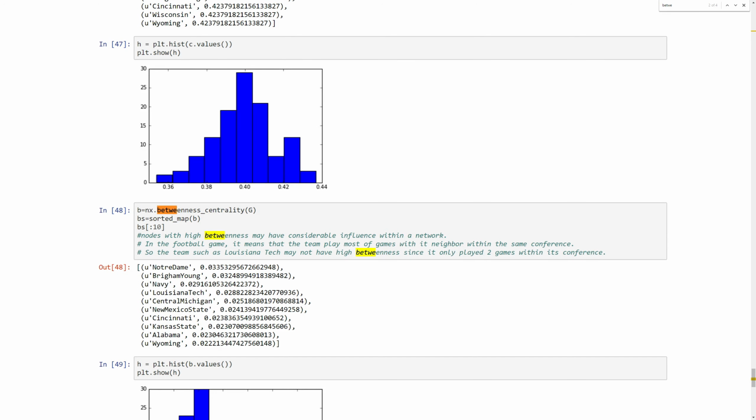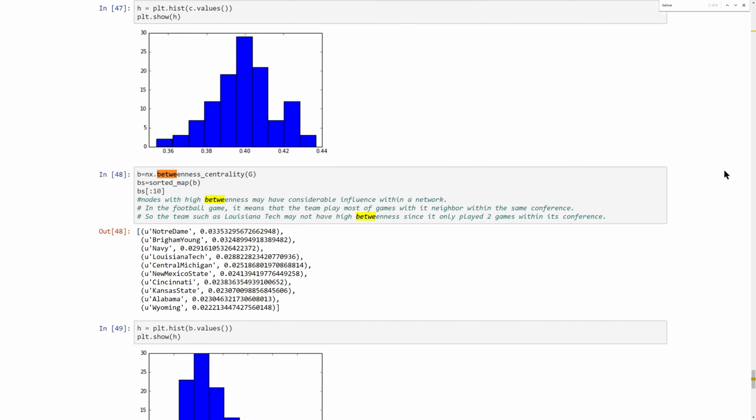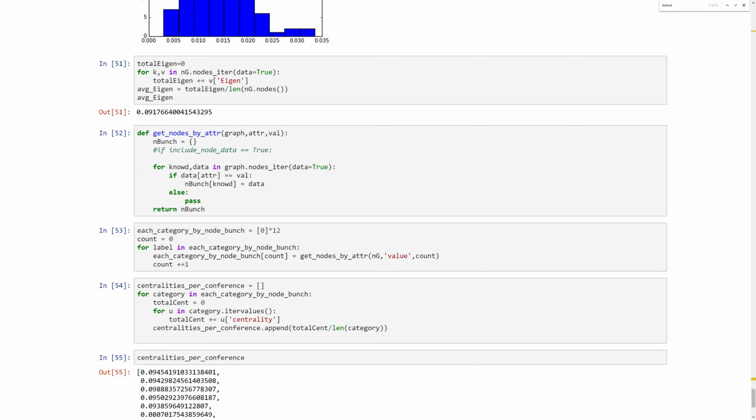So task 3 was to analyze that data, and what we found was that conferences such as Independents and Sun Belt, which had the smallest number of teams and the lowest degree centrality, also have the lowest eigenvector centrality. Teams coming from these two conferences could be deemed less central than teams from other conferences by these measures.